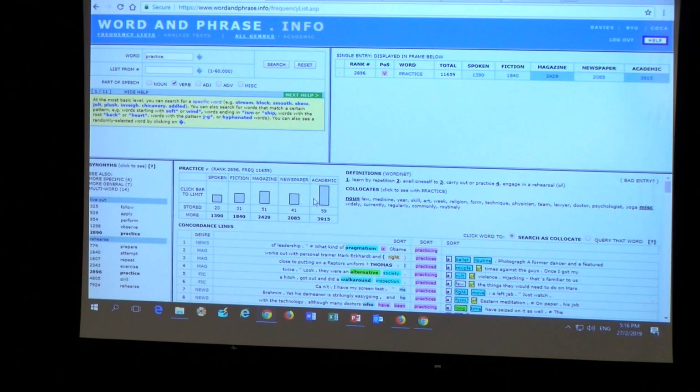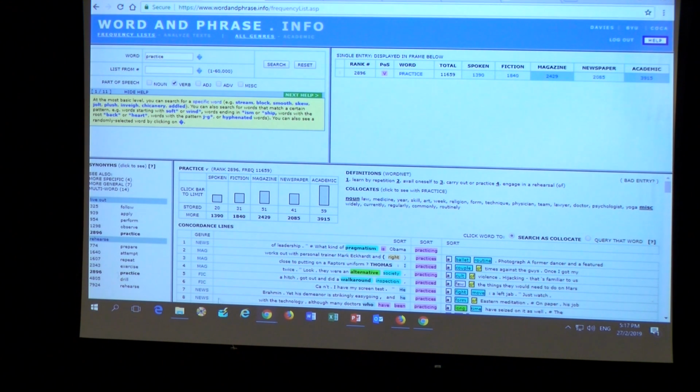Okay. The definitions here. Did you see definitions? It's a bit learn by repetition. The second is avail oneself to, blah, blah, blah. It's similar to the dictionary definitions. Okay. And something wonderful about this website is these collocates. Do you see collocates here? Noun collocates. So what nouns can be collocated with practice as a verb? Law, medicine, year, skill, art, blah, blah. Did you see body? No, you don't see body here, right? Okay, yeah.